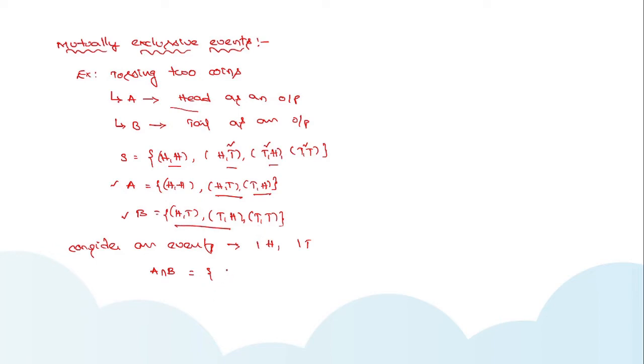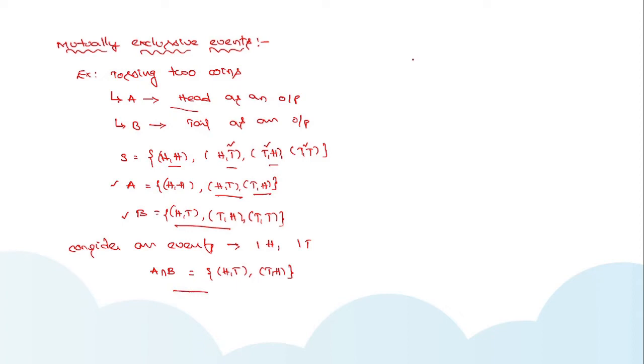So the common points and the required outputs are head, tail, and the same tail, head. So from event A and event B, you have common outcomes head tail and tail head.